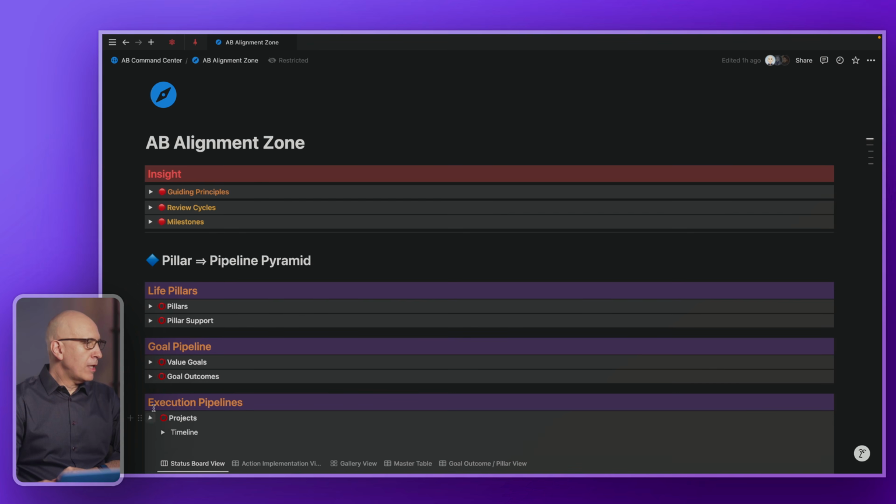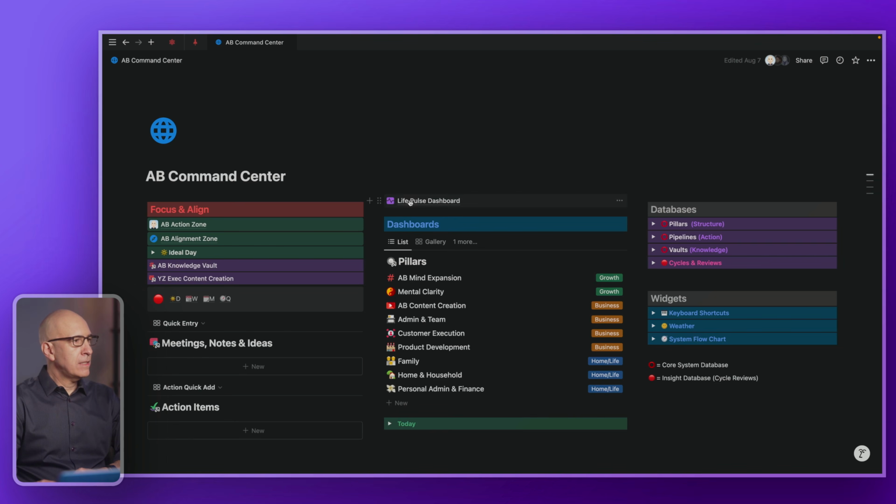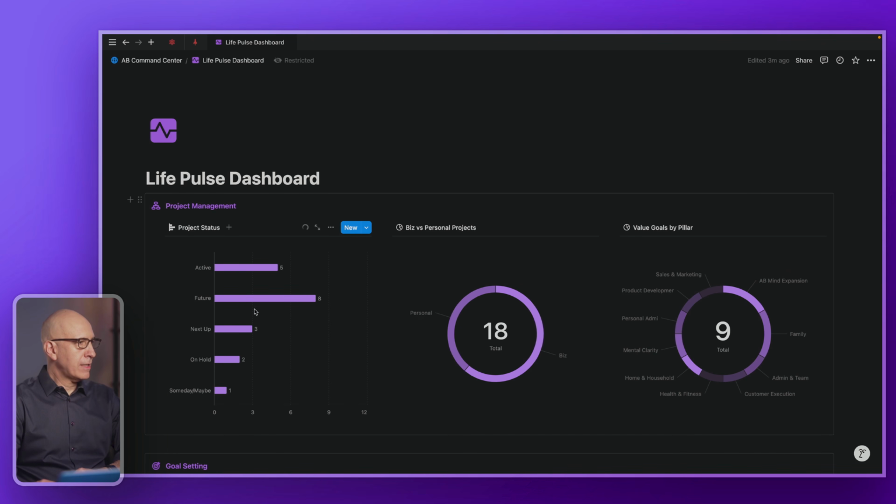If we open our projects down here, we'll see we have these active projects, these on hold. This is demo data. So I just put some in here quickly, but you'll see we have the active ones, the on holds, the next ups, and the future ones. And all of that is being portrayed directly here. So as I add a new project, however I set the status, it'll be counted here. So immediately we know the status of our projects database.